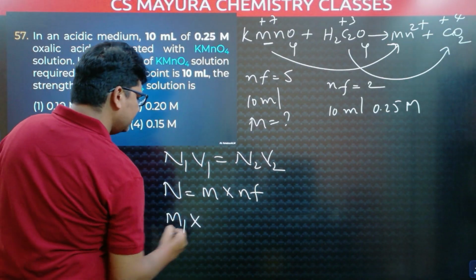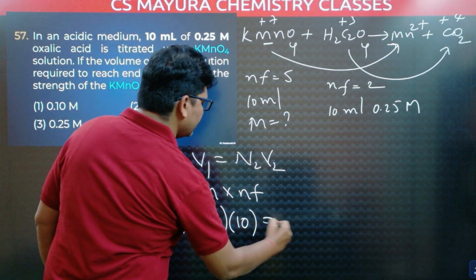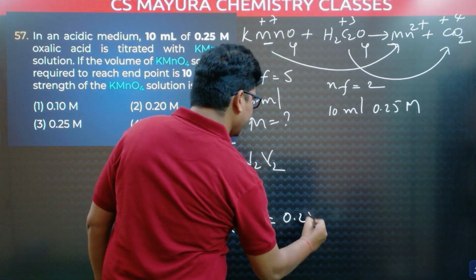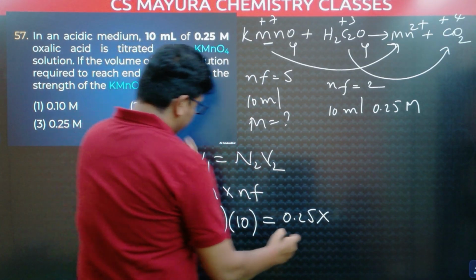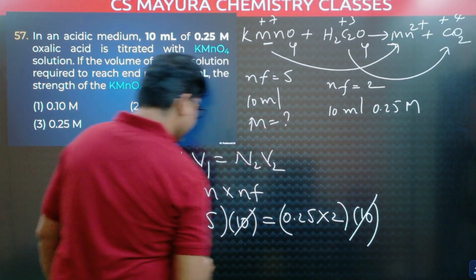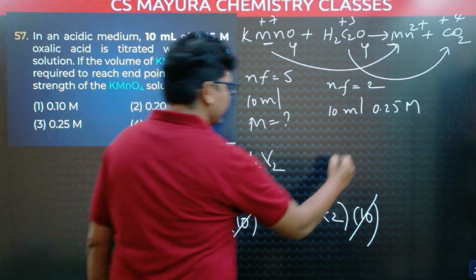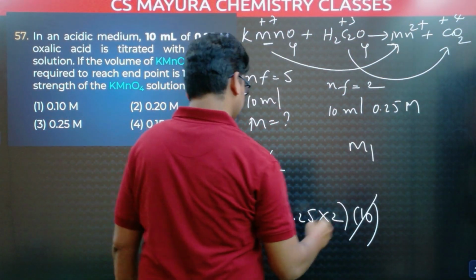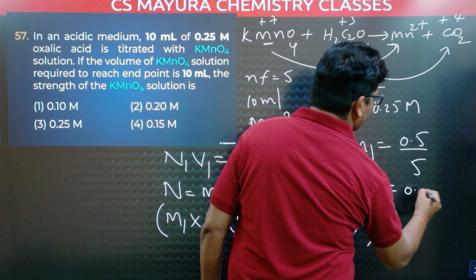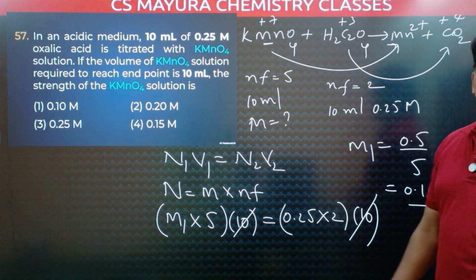For KMnO4 we have to find the molarity, M1. Its n factor is 5, and its volume is 10. For oxalic acid, its molarity is 0.25, its n factor is 2, and its volume is 10. This 10 cancels. 0.25 into 2 is 0.5. Then M1 is equal to 0.5 divided by 5, that is 0.1 molar. The molarity of KMnO4 is 0.1 molar.